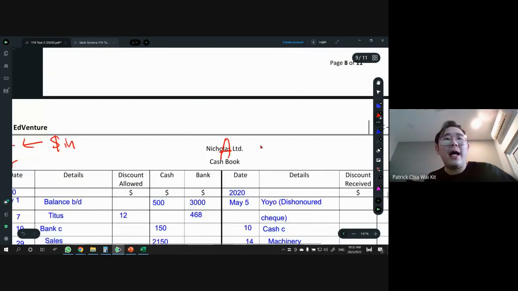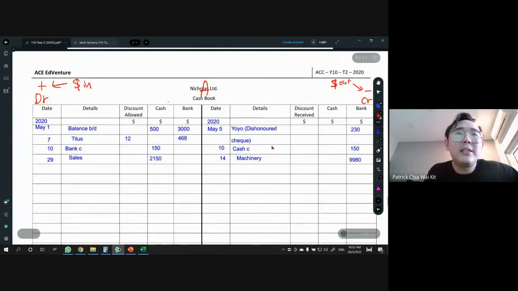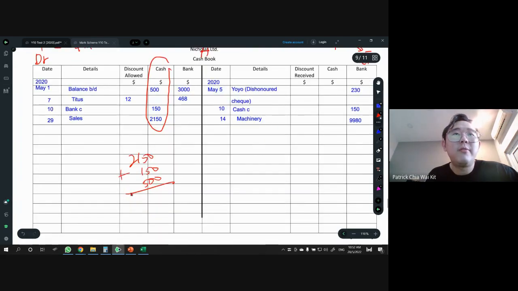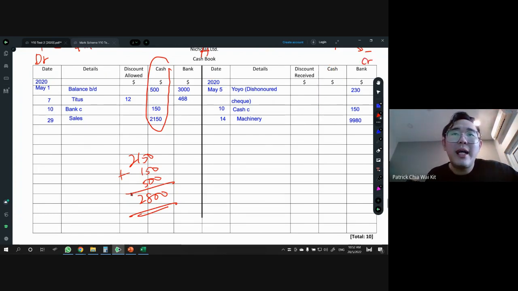Just need to take a look at how much cash do we have now. So technically, you notice this is our cash account. This is the money in, so this is all the cash that we have. So we have 2150 plus 150 and plus 500. So 2150 plus 150 would be 2300, plus 500 would be 2,800. So in total we have 2,800 cash. Did we spend a single dollar for cash? No, we didn't. There's no money out from the cash account. So we have 2,800.